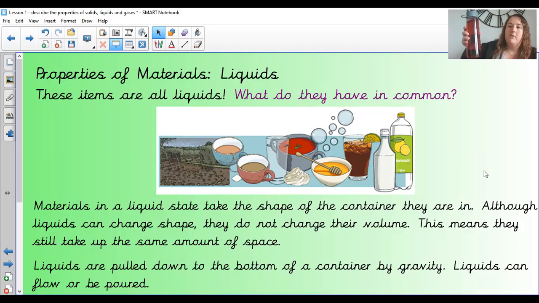So I've got a bottle of juice here. You can see it's taken the shape of the container, of the bottle, and it would move, it flows. It would pour. I don't really want to pour it here though, but it takes that shape. And if I poured that liquid out into a washing up bowl or something, it wouldn't change the amount of liquid, it would just spread out into a different shape.